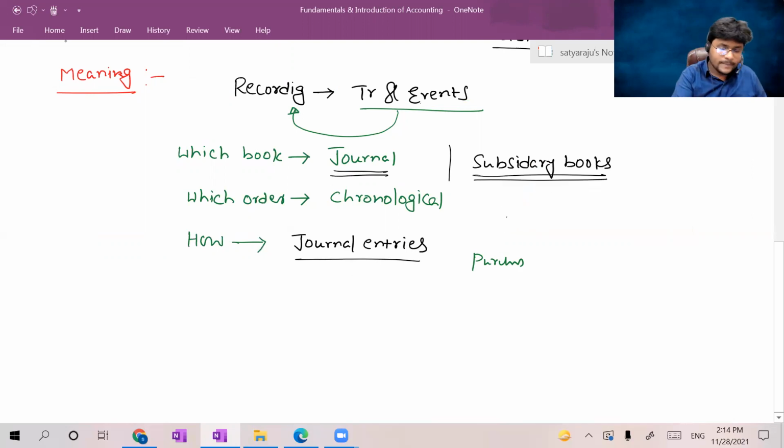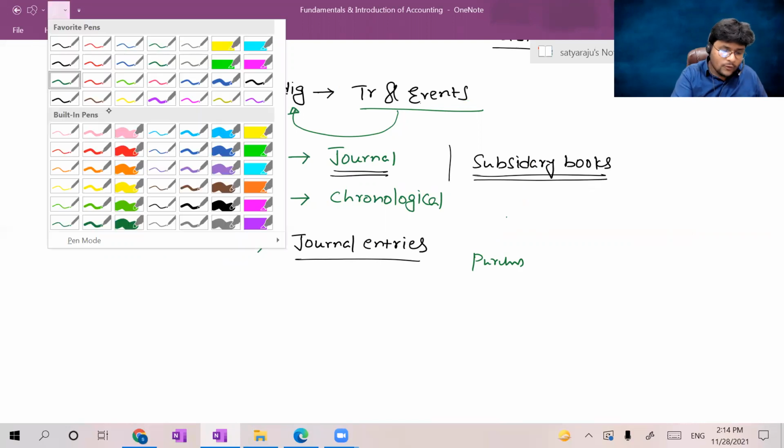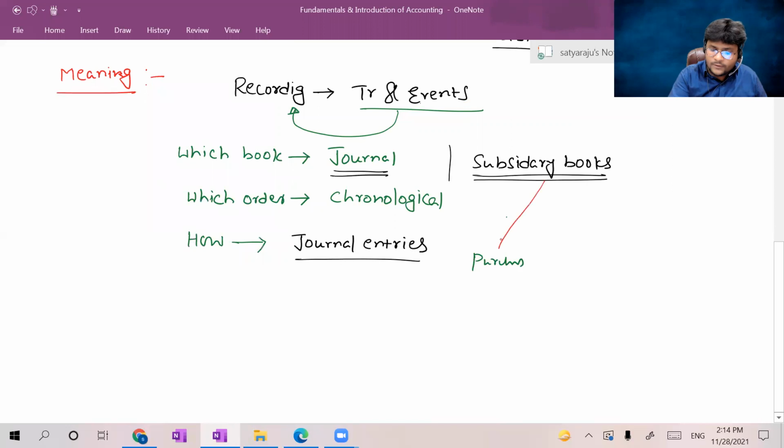You may have the purchases book, or you may have the sales book, the sales register.